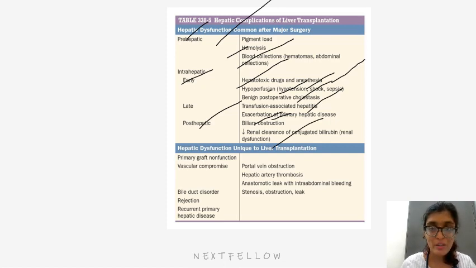Hepatic dysfunction unique to liver transplantation is primary graft non-function, vascular compromise, that is portal vein obstruction, hepatic artery thrombosis, anastomotic leak with intra-abdominal bleeding. Bile duct disorder will be stenosis, obstruction or leak, rejection, recurrent primary hepatic disease.